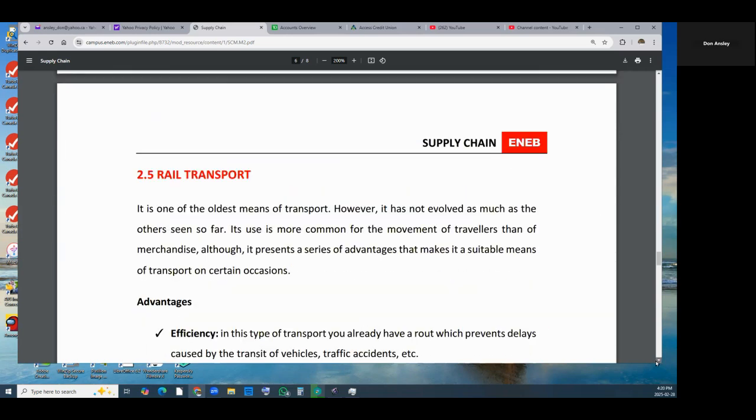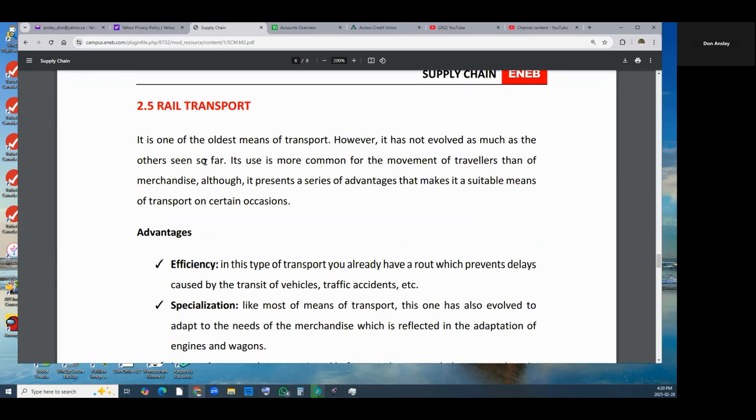Rail transport. It is one of the oldest means of transport. However, it has not evolved as much as the others. So far, its use is most common for the movement of travelers than of merchandise, and I don't think that's true anymore in Canada. Although it presents a series of advantages that make it a suitable means of transport for certain types and occasions.